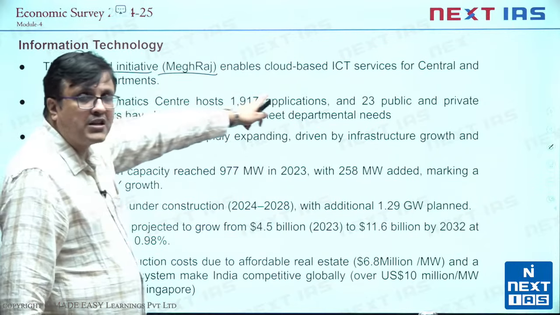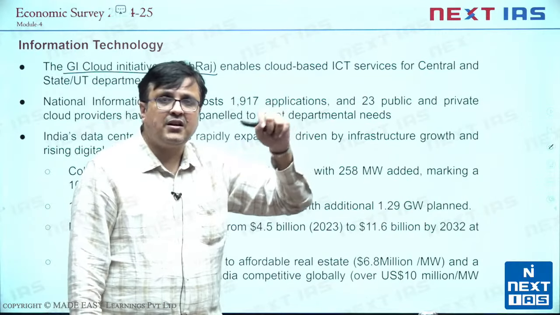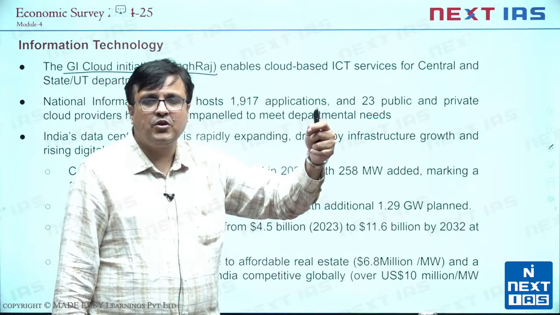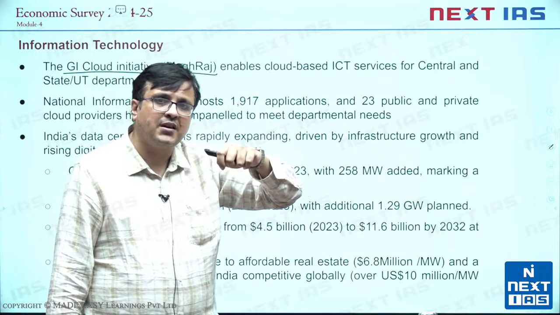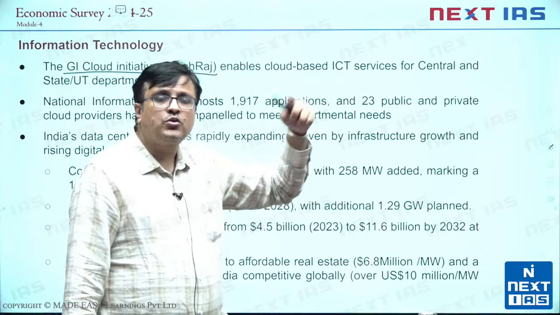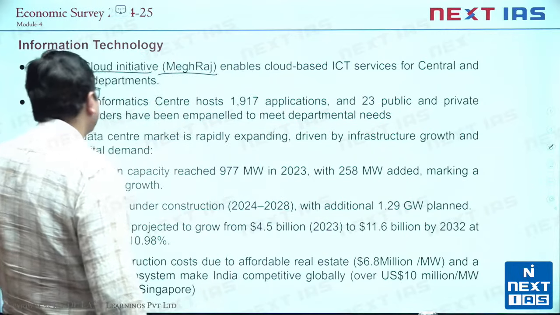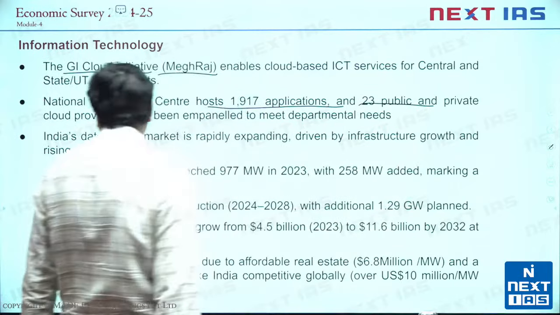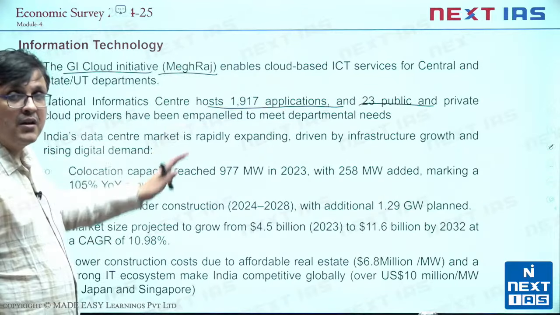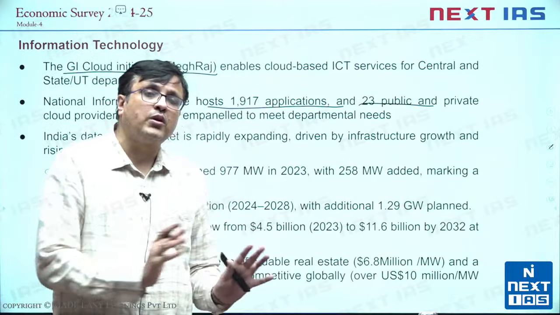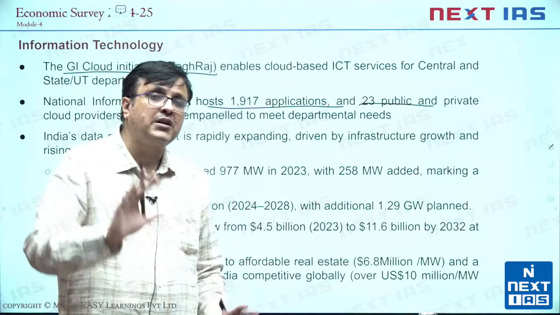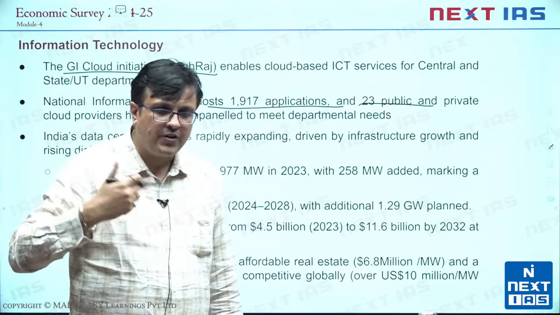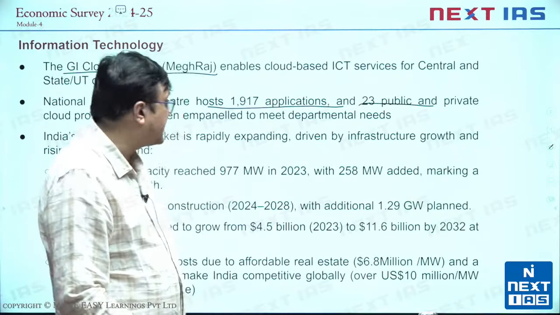कल मैं आपको class में बता रहा था current affair की that even the Gati Shakti portal and the unified portal for national logistics policy are fed through Meghraj using BISAG-N. Then of course, National Informatics Center hosts 1,917 applications and 23 public and private cloud providers have been impaneled. The perfect part is then there will be huge storage capacity within India, so we will not have to send our data abroad to be stored there. Meghraj has that huge potential. I hope we are able to actually get the results out of that.